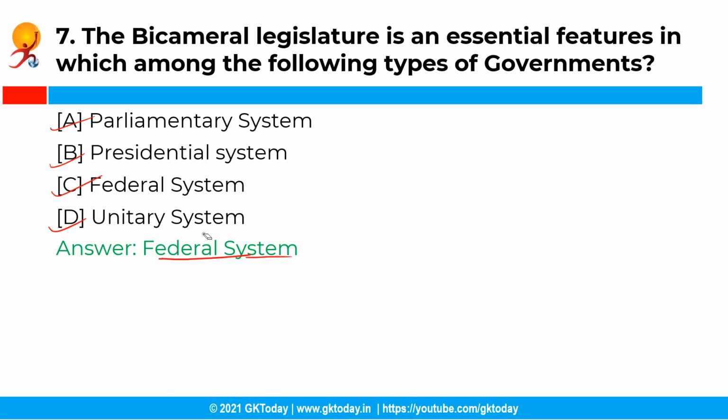See, a bicameral legislature refers to the legislature which has two separate assemblies, chambers or houses. India has a bicameral legislature at the center and in a few states which have legislative assemblies and legislative councils, and bicameralism is considered to be an essential feature of federalism. Therefore, the correct answer is federal system of government. Now moving on with the next question.